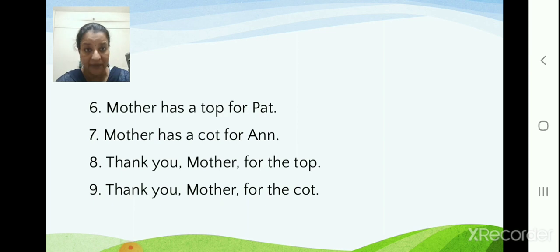Thank you, Mother, for the top. Thank you, Mother, for the cot.